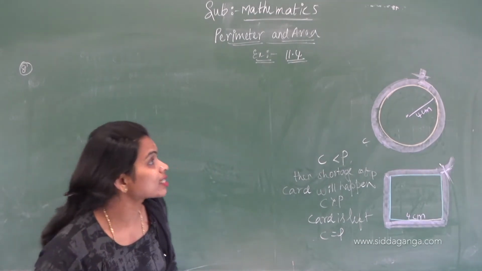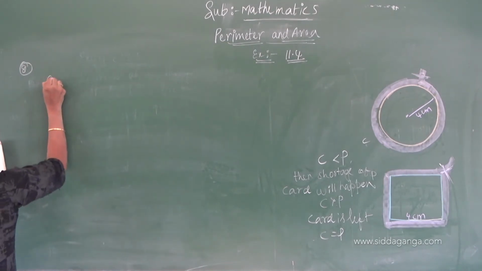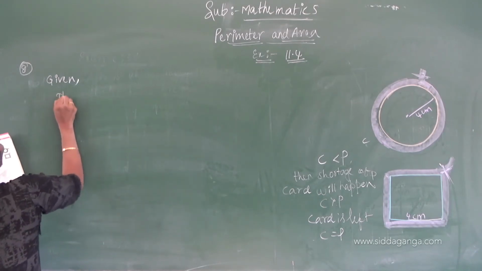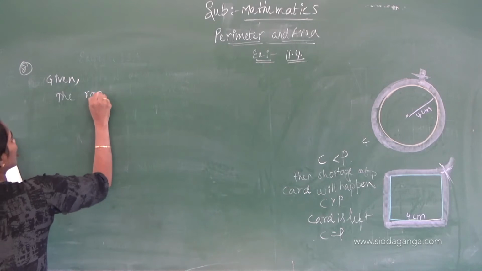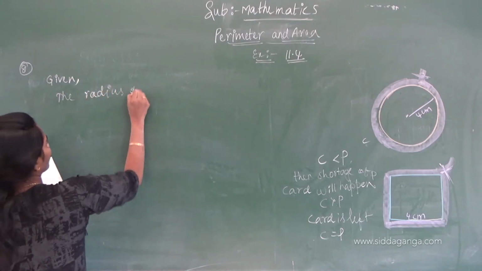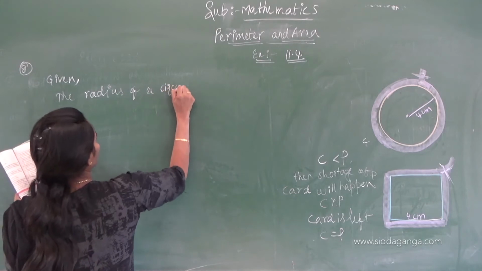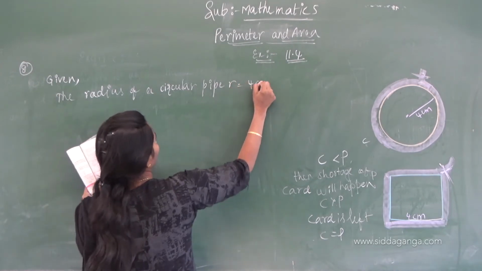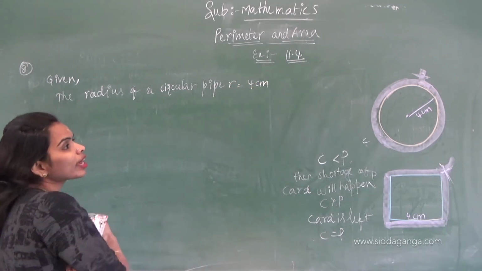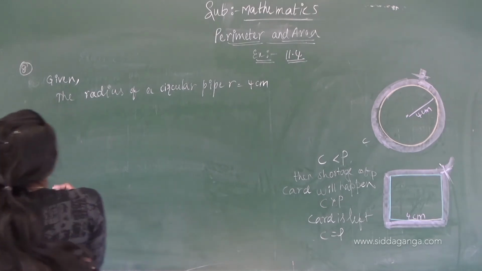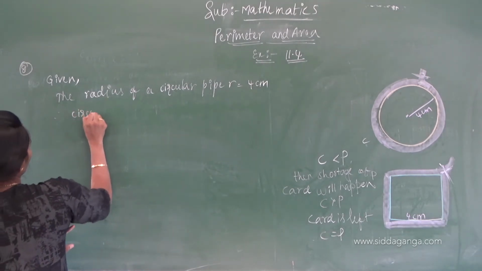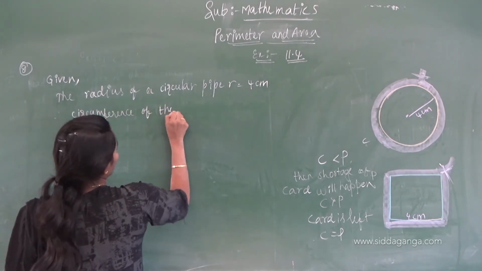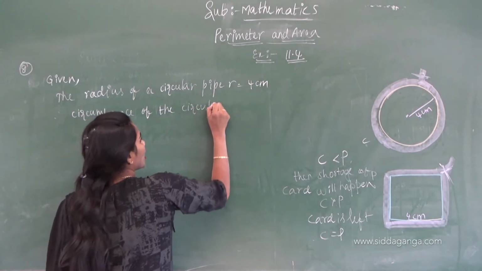Okay children, what is given? The radius of the circular pipe, R equals 4 centimeter. If you know the radius of the circular pipe, then you can find the circumference of the circular pipe. Therefore, the circumference of the circular pipe